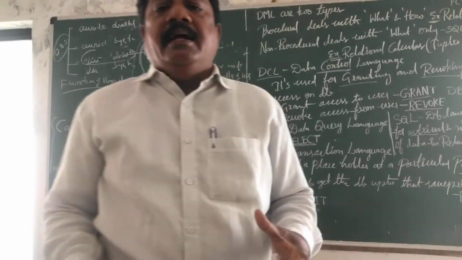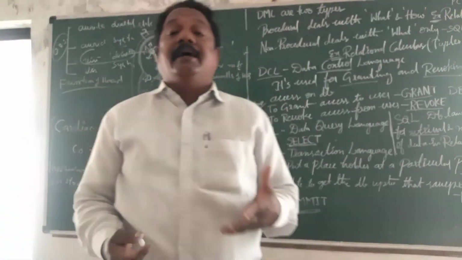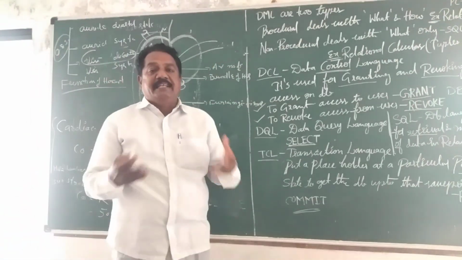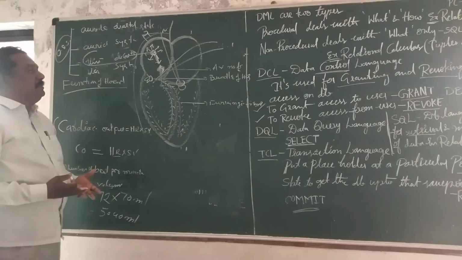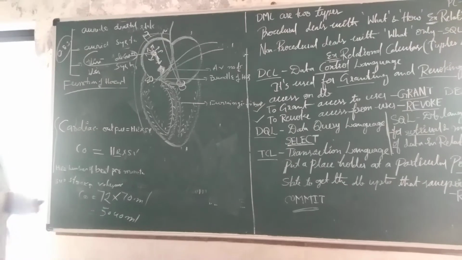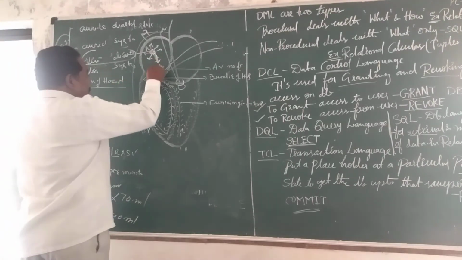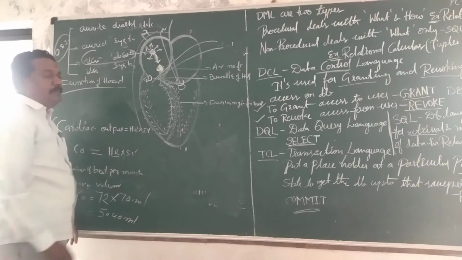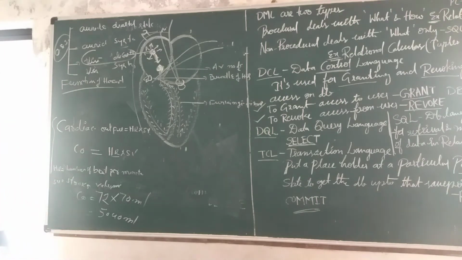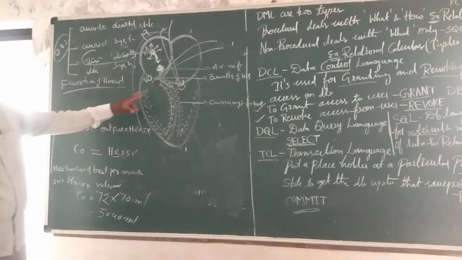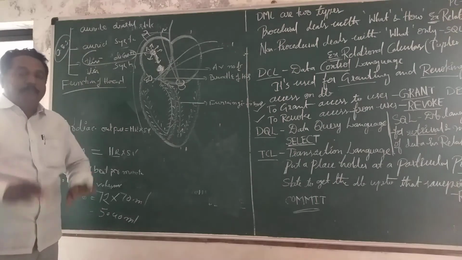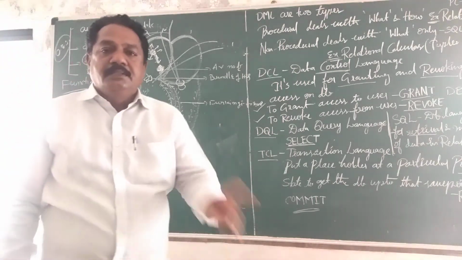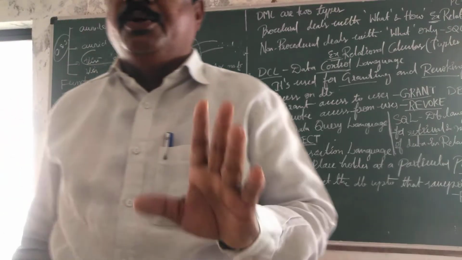the pacemaker, the site where the heart beating initially takes place. That particular site of the heart is called the pacemaker. In some animals the pacemaker is made by muscles, in some animals by neurons. If the pacemaker is made by muscles, such a heart is called a myogenic heart. If the pacemaker is made by neurons, that kind of heart is called a neurogenic heart.